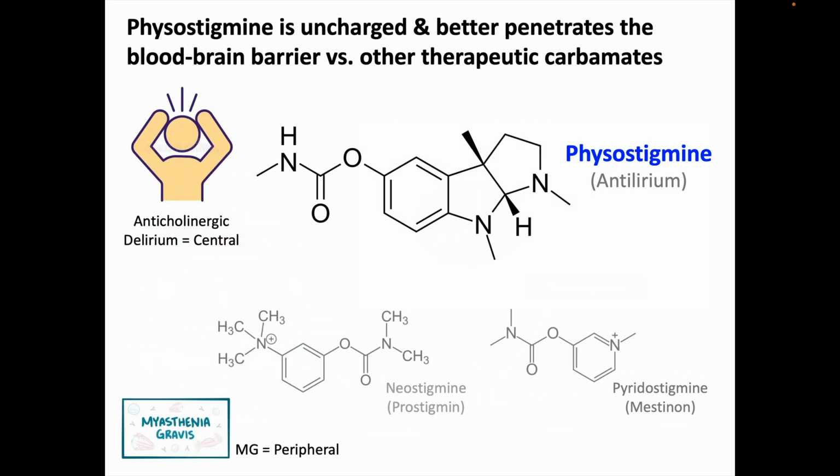There are other similar therapeutic carbamates available, but what makes physostigmine special is that the drug is uncharged and better penetrates the blood-brain barrier into the CNS, compared, say, to neostigmine or pyridostigmine, which are used for myasthenia gravis, to increase the amount of acetylcholine at the neuromuscular junction. And since myasthenia gravis is a peripheral, which is to say non-central nervous system disease, the fact that those drugs are charged and do not enter the CNS well is a good thing, so we can avoid potential CNS side effects.